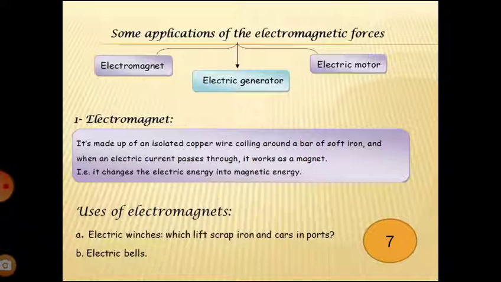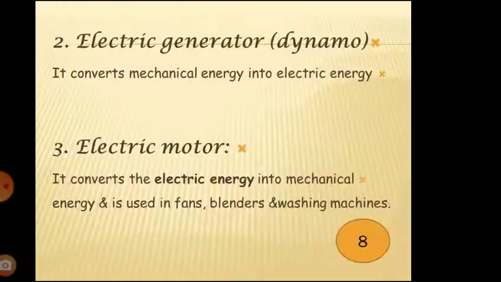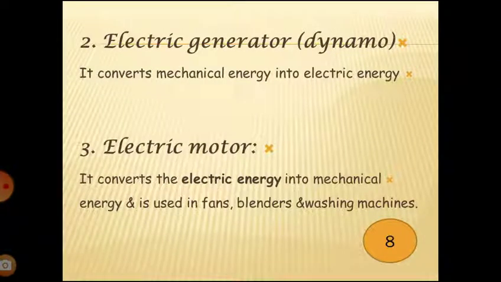So what are the uses of the electromagnet? First, electric winch. Second, electric bell. The electric winch can lift iron and cars in ports. We can use electromagnetic force in making the electric generator, meaning the dynamo.